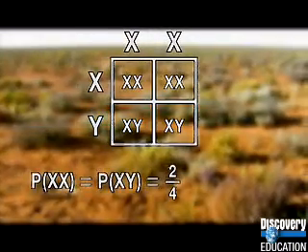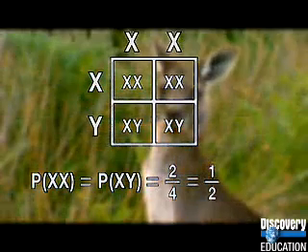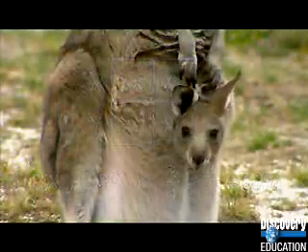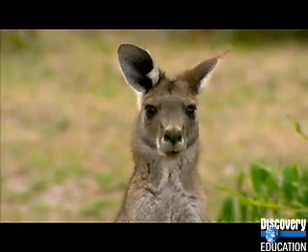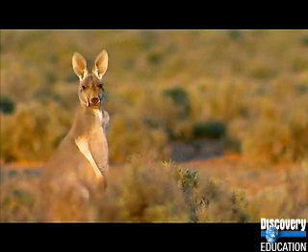We can express the probabilities as fractions. 2/4, or 1/2, or as a percent, 50%. The probability the baby kangaroo in the mother kangaroo's pouch is female is 50%. The probability it's a male kangaroo is the same.